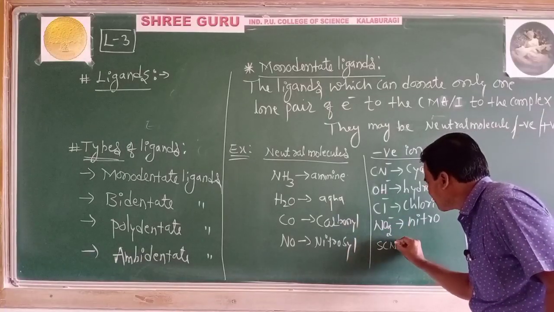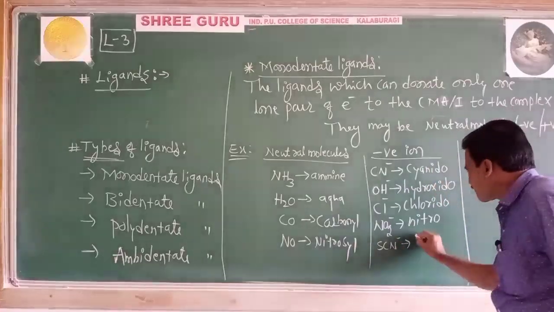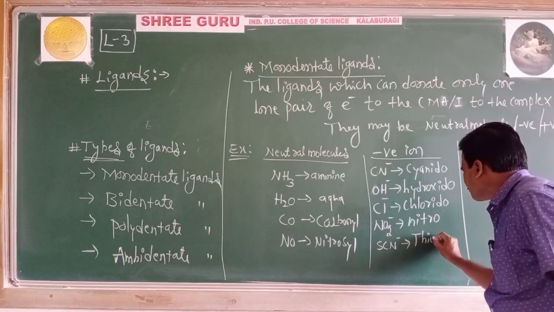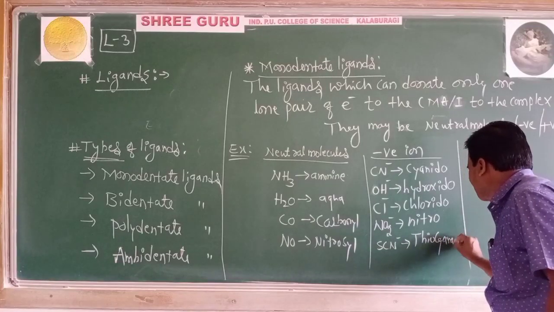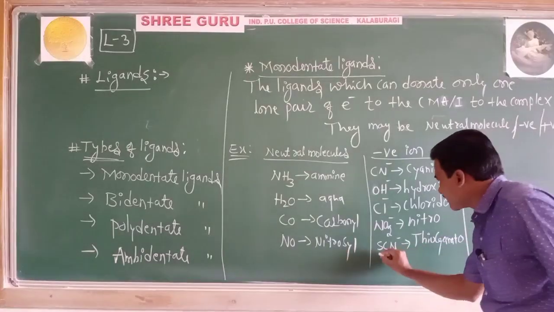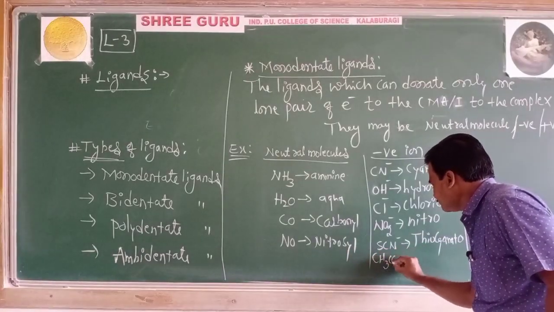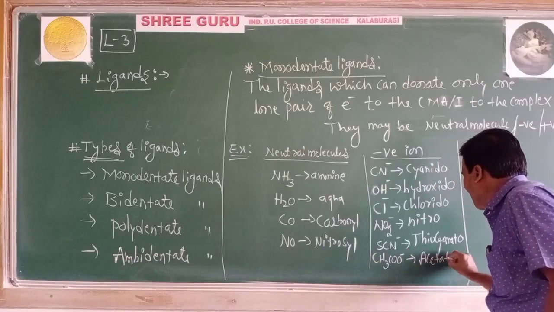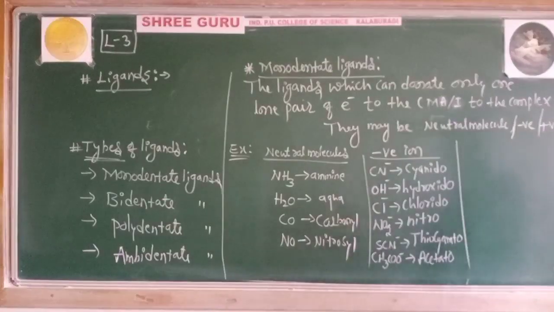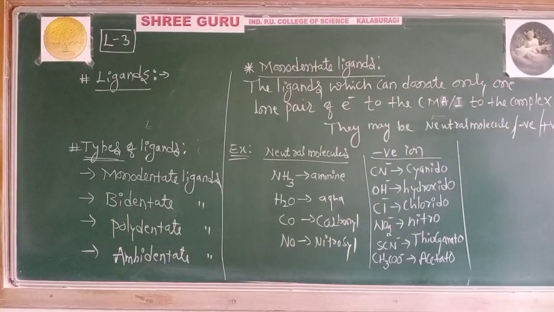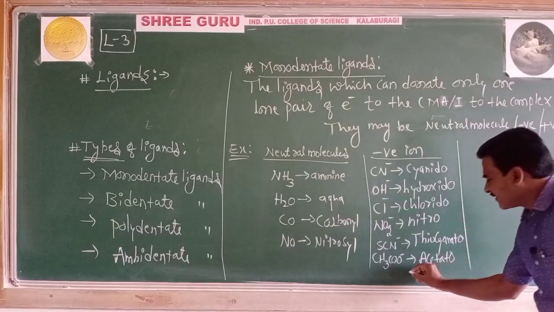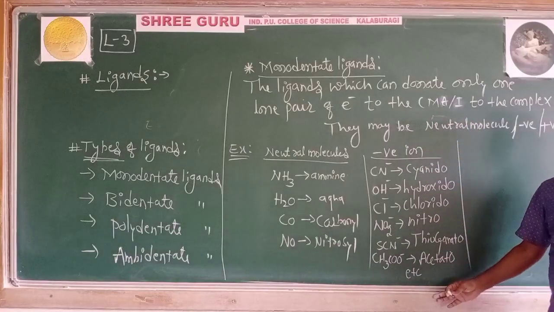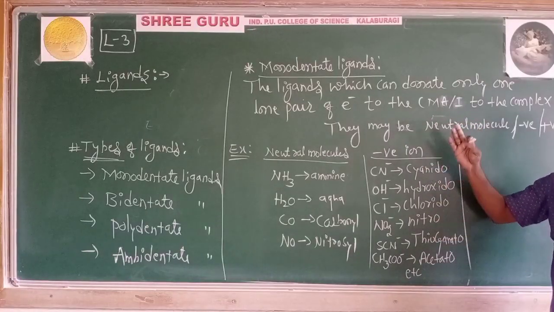Next, SCN minus, which is a thiocyanato ligand. CH3COO minus is the acetato ligand. Further examples are given in the notes. These are examples of negative monodentate ligands.